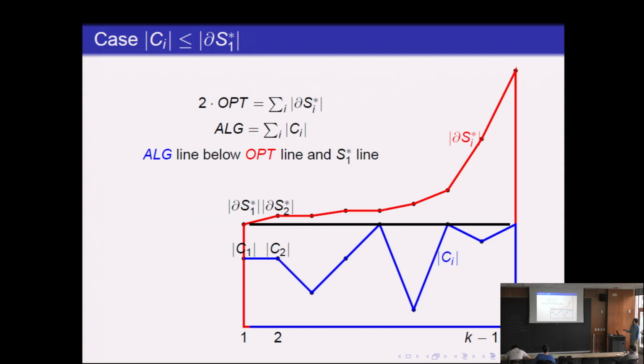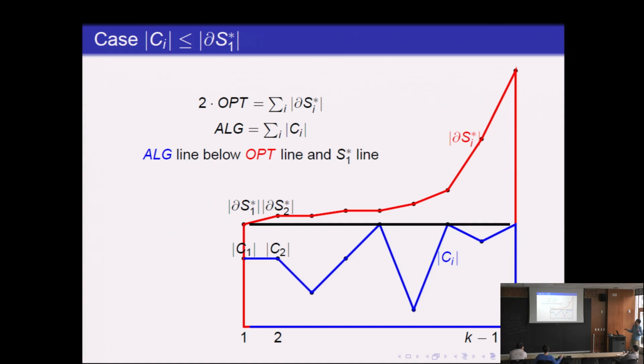The first line, the red line, is the values of the boundary of SI, plotted. And the second, blue line is the size of the cuts that greedy makes from 1 to k. Note that the red line is increasing because they're sorted, but the blue line needn't be. Recall from our analysis that twice opt equals the sum of the boundary sizes.